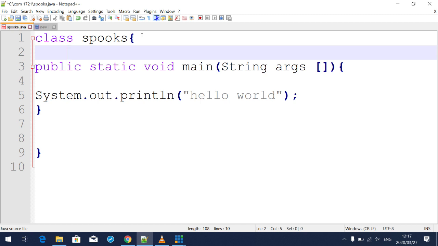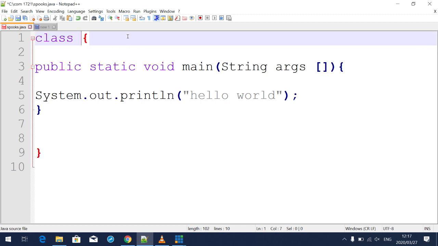Refrain from using keywords as the name of your class. For an example, I don't expect you to say class this. If you say class this, already you can see right here this is a Java keyword, so it will not run. So avoid using that. And another mistake that I'm seeing when you guys are doing this, refrain from it.